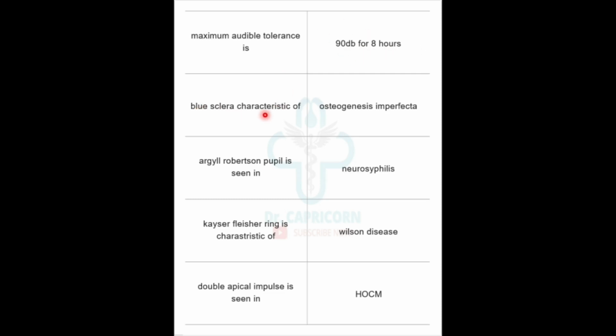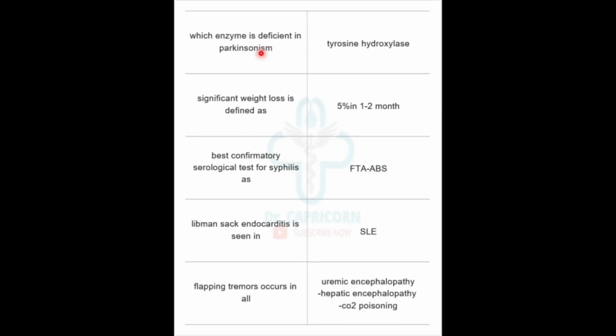Blue sclera is characteristic of osteogenesis imperfecta. Argyll Robertson pupil is seen in neurosyphilis. Kayser-Fleischer ring is characteristic of Wilson's disease. Double apical impulse is seen in HOCM. Which enzyme is deficient in Parkinsonism? Tyrosine hydroxylase is deficient. Significant weight loss is defined as 5% in 1 to 2 months.